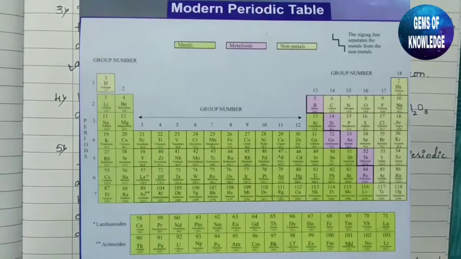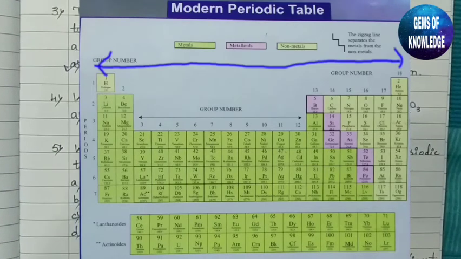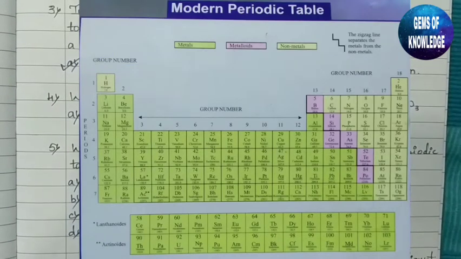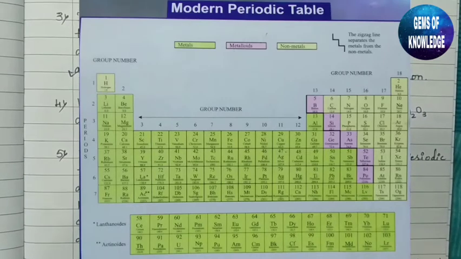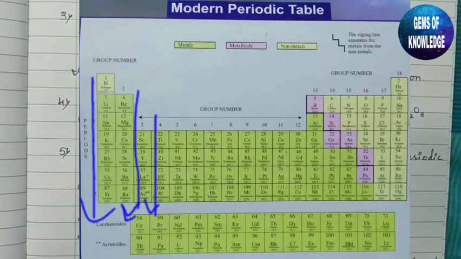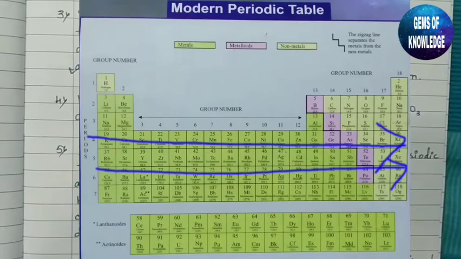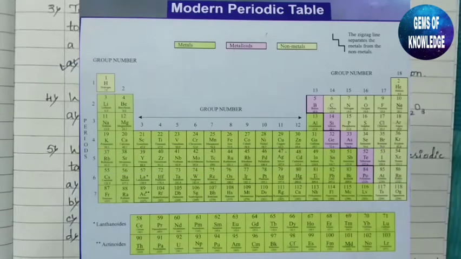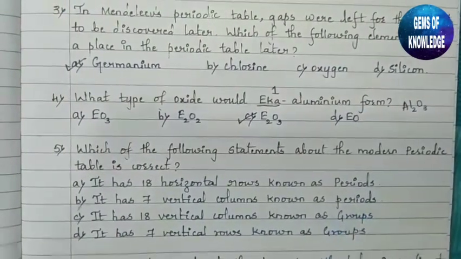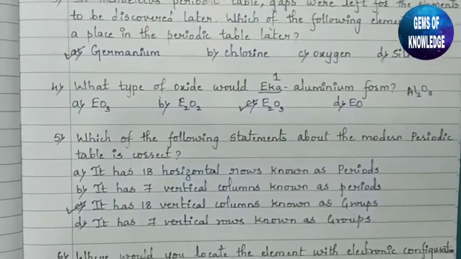It has 18 vertical columns, which are known as groups. There are 18 groups and 7 periods. Vertical columns are standing lines, whereas horizontal rows are sleeping lines. So the correct answer is C, that is 18 vertical columns known as groups.